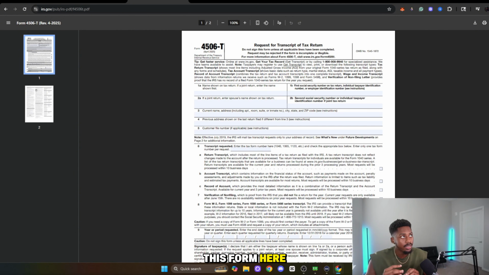This form here can reveal so much about your accounting, especially as it pertains to the IRS and debts that are connected to your SSN, that at some point, you can use this form, okay? People are afraid to do anything IRS, but this is a one form safe that you're just requesting transcripts, okay? You can do that, all right?